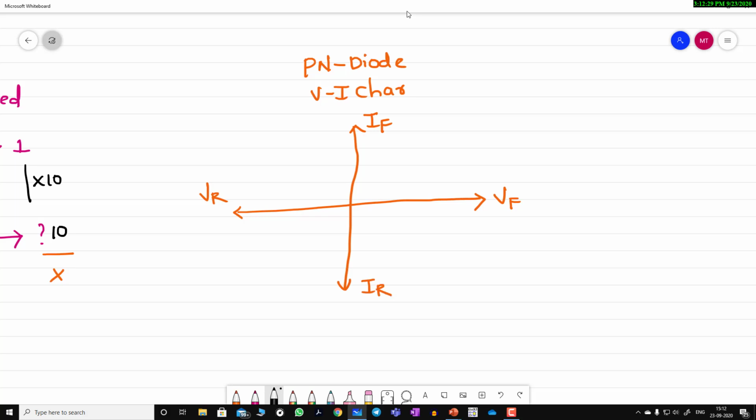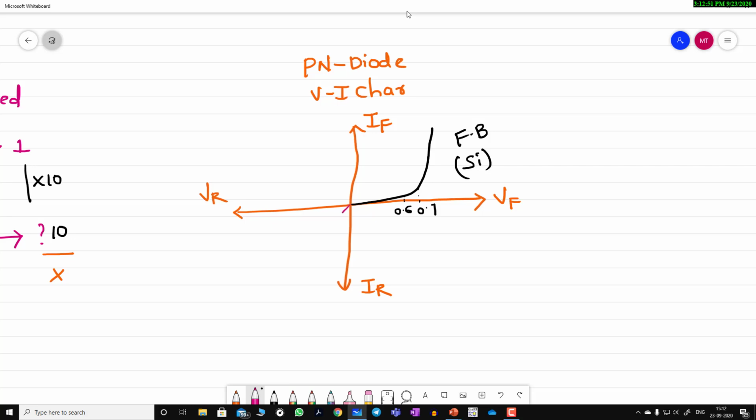Now if I plot the forward bias characteristics, they look something like this. Suppose I consider voltages 0.6 and 0.7. This is the forward bias characteristic, and here I am considering a silicon diode. In the same manner, if I draw the reverse bias characteristics, it looks something like this.